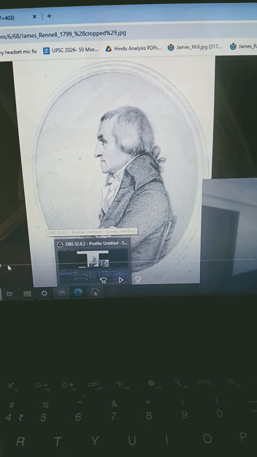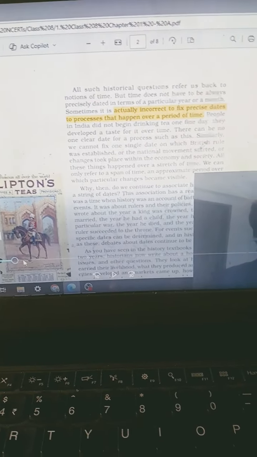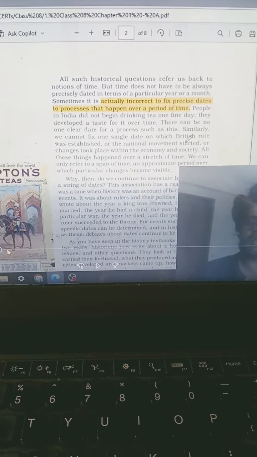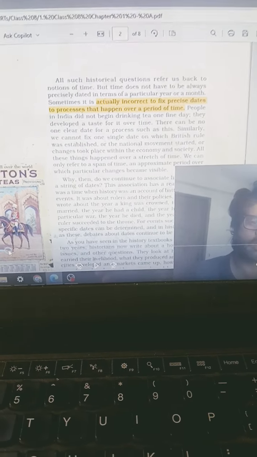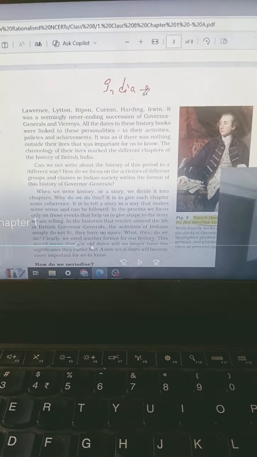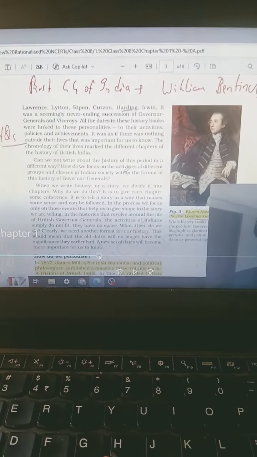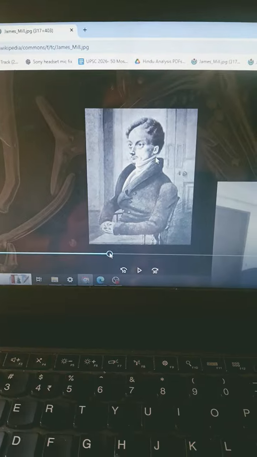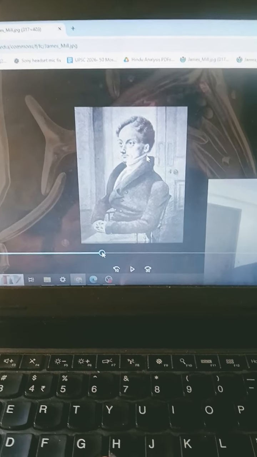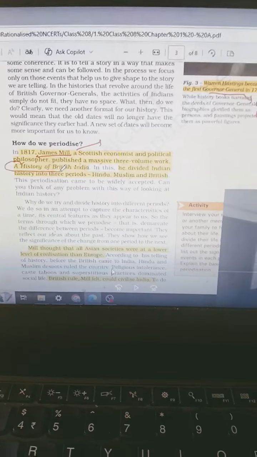Interesting chapter. So this guy is James Rennell. We talked about him. We talked about James Mill, who is the father of John Stuart Mill. Just like we have the Tagore family in India, we have the Mill family in Britain. And again, how we cannot fix dates to anything and everything. What is the issue when you are reading just about Governor Generals and Viceroys? Then we talked about the first Governor General of Bengal, India, Viceroy, and PYQs asked on them. James Prinsep is also there in this chapter. James Mill, father of John Stuart Mill, wrote the book History of British India, which is actually very important.